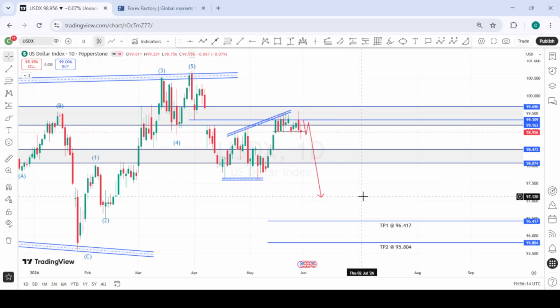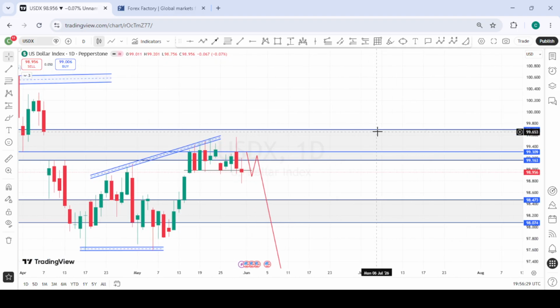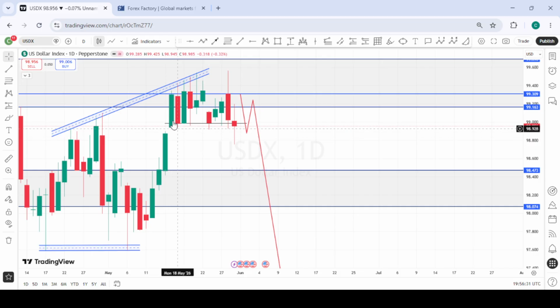So this is DXY. DXY is also currently reacting from an area of interest, and as I explained earlier, if we are to see bearishness in crude oil, then we are likely going to see more bearishness in DXY for the coming weeks. As you can see here, we were expecting DXY to break this daily structure point. It eventually broke it on Friday, at the latter part of Friday. So as you can see now, price has currently shifted bearish on the daily perspective.